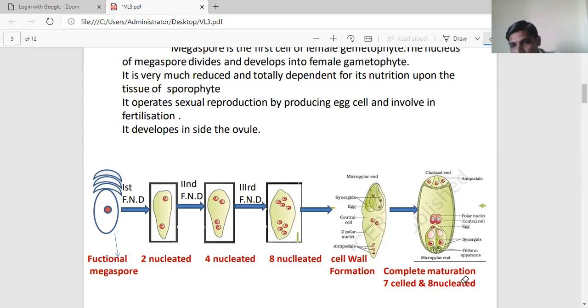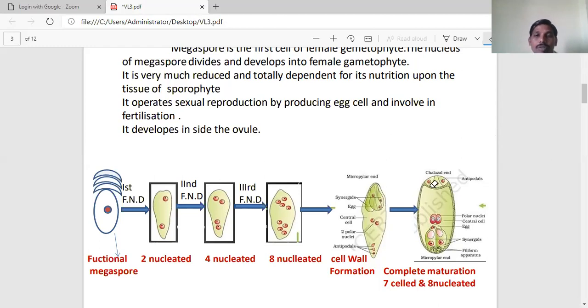Three cells towards the chalazal end become the antipodals, and towards the micropylar end they become the egg apparatus. The remaining two haploid nuclei fuse, and this is called the central cell. So the antipodals, the central cell, and three cells constitute the egg apparatus. Thus a total seven-celled, eight-nucleated structure is formed at maturation, commonly observed in angiosperms.